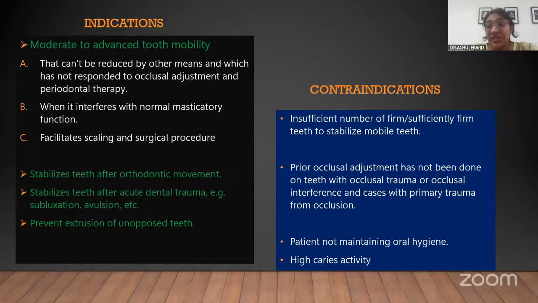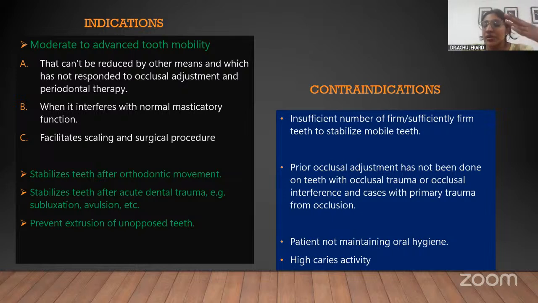In cases of dental trauma like subluxations or avulsions, where the tooth comes out from the socket, for a while to stabilize the tooth in the socket, we do splinting. And as I've already discussed, it is to prevent the extrusion of teeth in cases where they don't have an antagonist tooth.